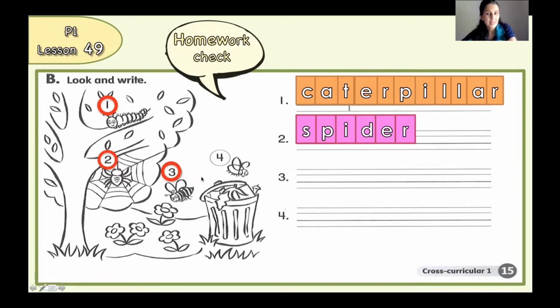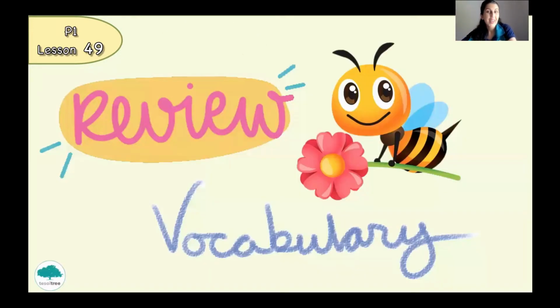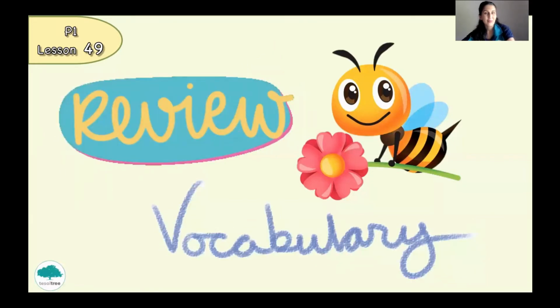Number 3, bee. And the last one, number 4, fly. Please check your answers. I hope that you have no mistakes. If you have, use your eraser and pencil and correct yourself. And now we can continue our lesson.